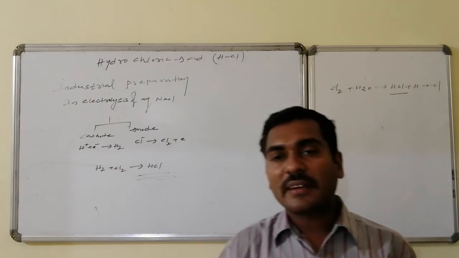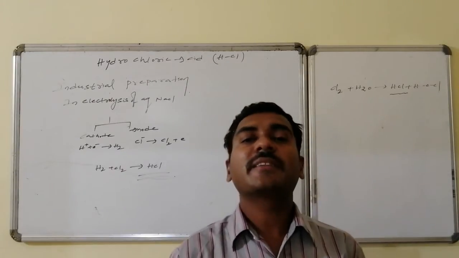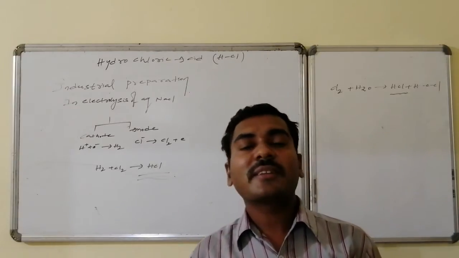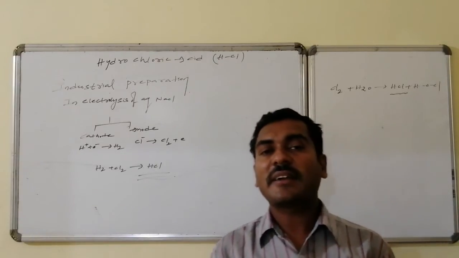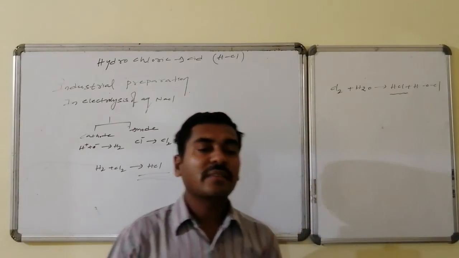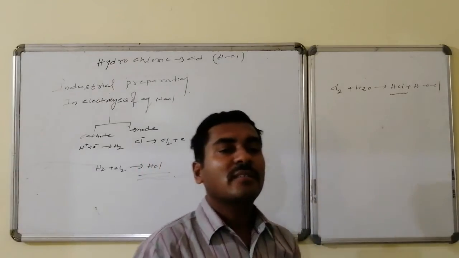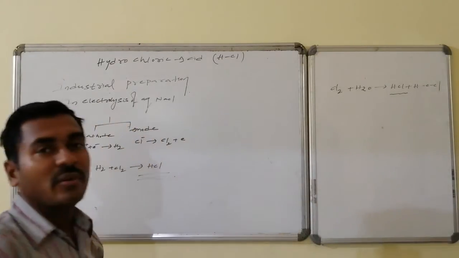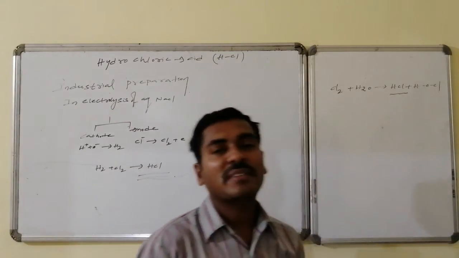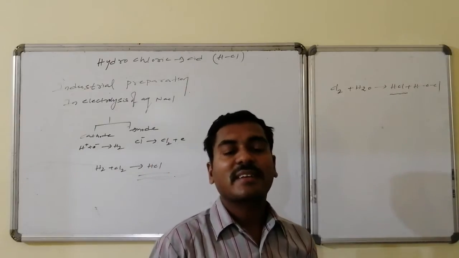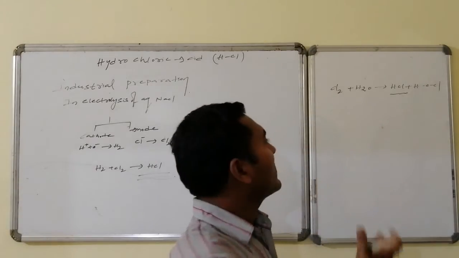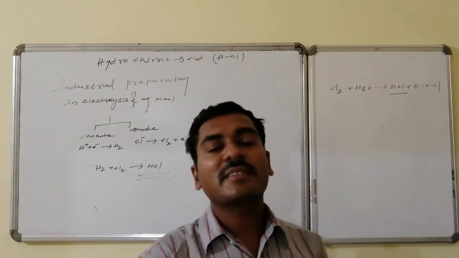Thus, in the electrolysis of aqueous sodium chloride and the preparation of caustic soda, the byproducts obtained at the anode and the cathode, that is chlorine gas and hydrogen gas, on burning lead to the formation of HCl. The second method is dissolving chlorine gas in water, which leads to the formation of HCl followed by HOCl. This hypochlorous acid is unstable. In presence of h nu, it is converted to HCl. Whereas HCl is already formed over here, thus HCl can be prepared.